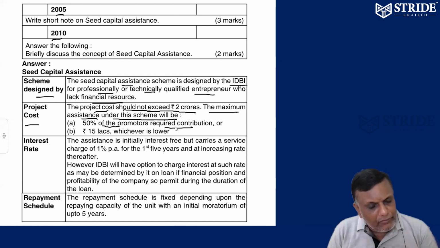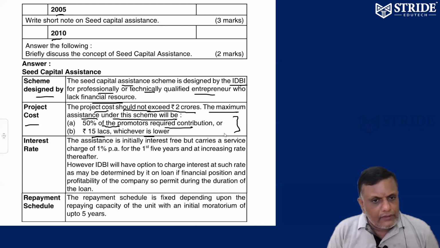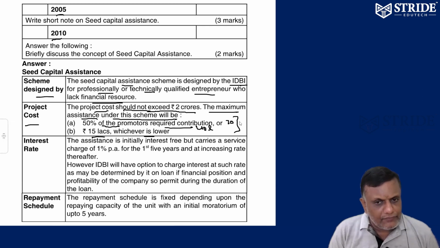You have to contribute 50%. Suppose your project is 40 lakhs worth. Then the promoter has to contribute 20 lakhs, or 15 lakhs, whichever is lower. That's the condition. Either 50% of the promoter's contribution or 15 lakhs, whichever is lower, is the amount ready to fund you. That's the maximum assistance. 40 lakhs into 50% is 20 lakhs, but 15 lakhs is the lower amount. So the maximum contribution by IDBI Bank to the entrepreneur is 15 lakhs only.